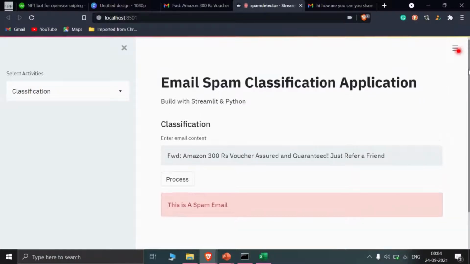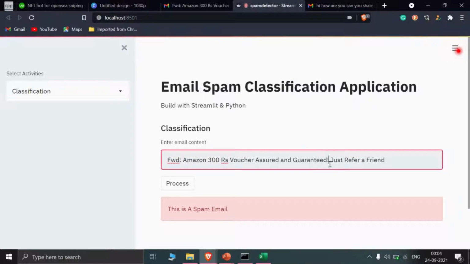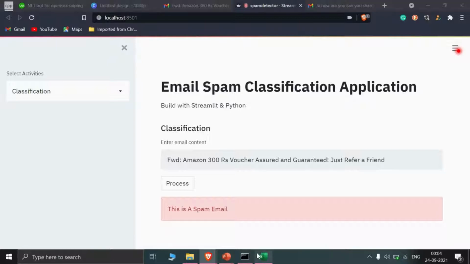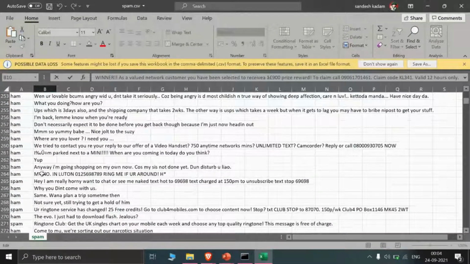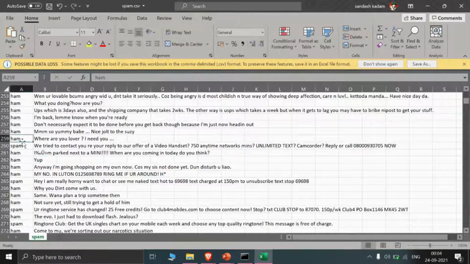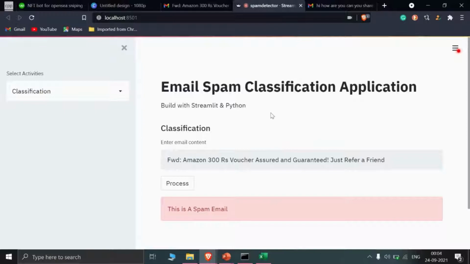Now this is possible due to the naive Bayes algorithm. We basically trained a model using many of our pre-given datasets, which were spam and ham. Ham is basically the ones which are not spam. The GUI was built using Streamlit, which is a Python library.